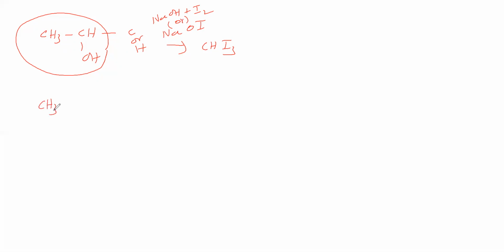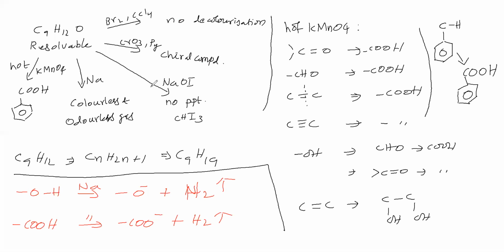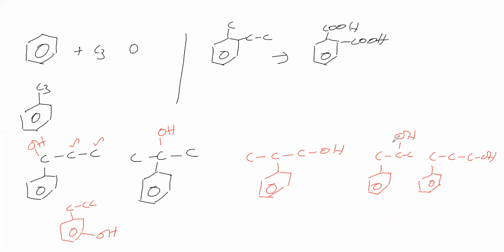Another one is CH3CO. Here carbon can be present, otherwise hydrogen can be present. This group is converting into iodoform with this reagent. Now what are they saying? They are saying that with sodium hypoiodide, no precipitate of iodoform. No precipitate of iodoform means this is not possible.